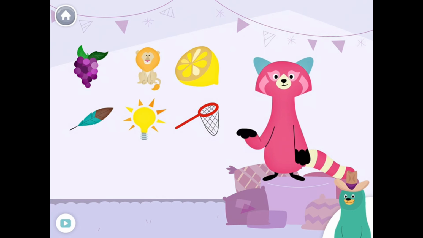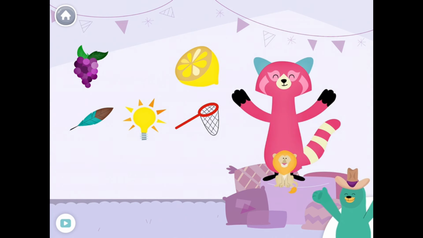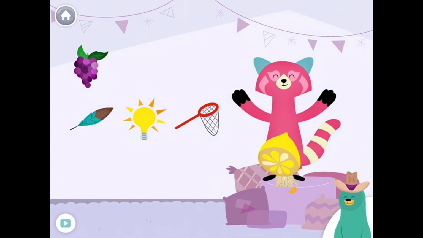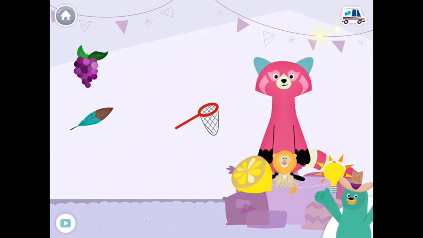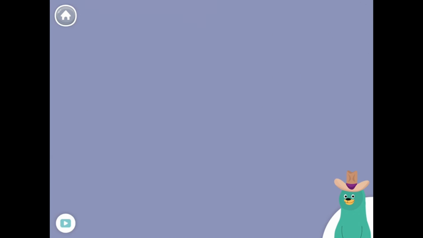Lion, lion, lemon, light. Yay! You found them!